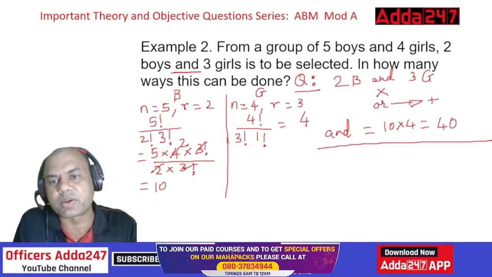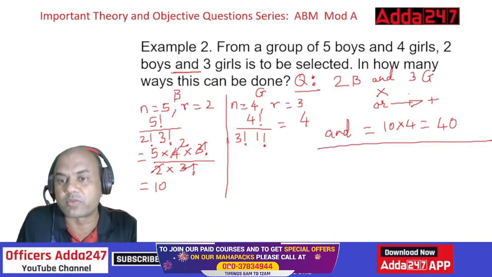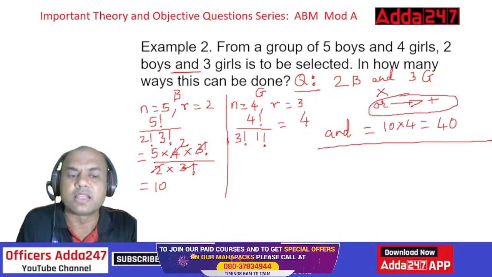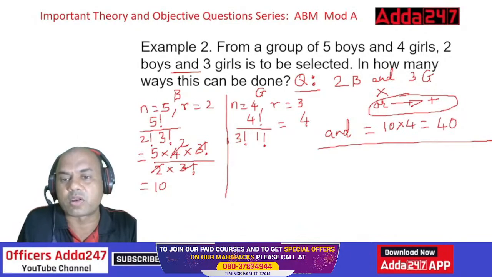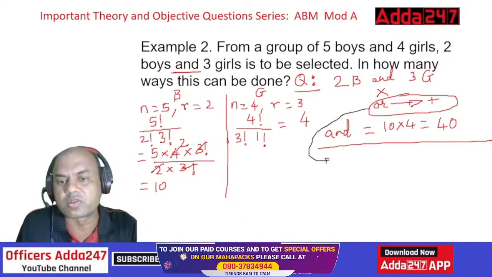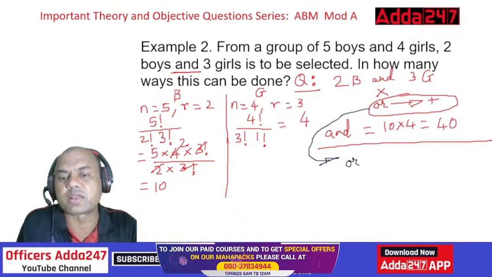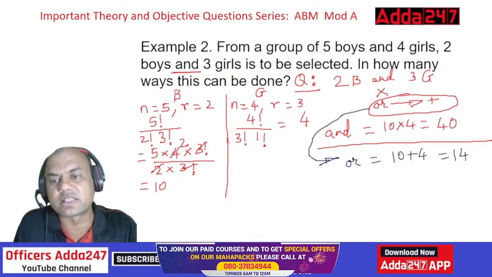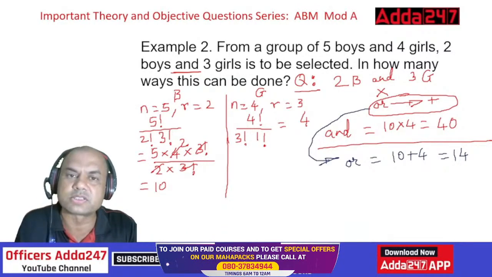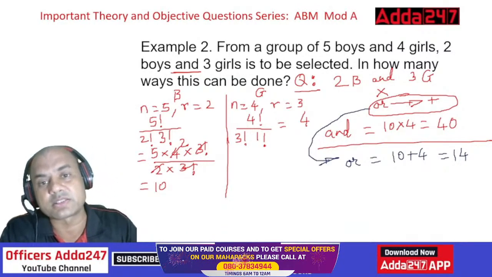Now if I ask you a separate question, what did I say? I'll solve for both. Now we'll solve for this OR. Let me change the color, otherwise you'll get confused over here. So now for OR, let me mark it over here. OR means what? What did I say? Plus. So it is 10 plus 4. So that is 14 ways. So if I want to select 2 boys and 3 girls, there are 40 ways. If I want to select 2 boys or 3 girls, there are only 14 ways. This is the way the numericals are to be solved.